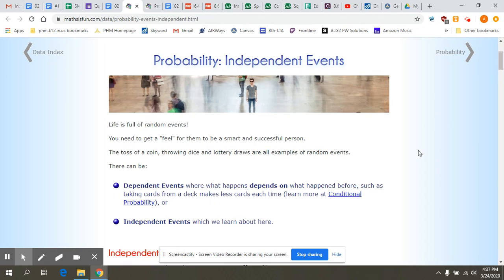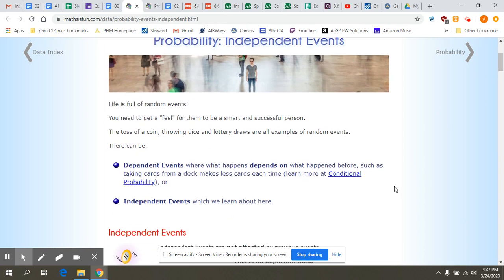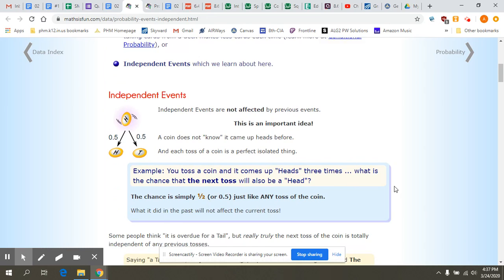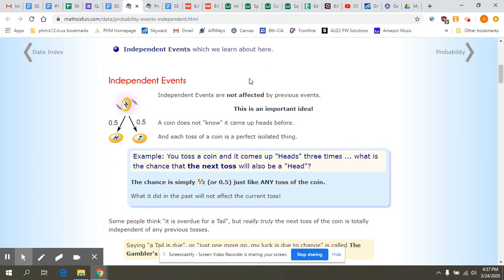An independent event, which is what I'm going to talk about right now, is not affected by previous events. And this is the important idea about independent events. A coin does not know if it came up heads before or not. So independent events do not depend on what came before. So that's why it's independent, because it doesn't depend on anything. When you flip a coin, you have a 50% chance at heads and a 50% chance at tails. And that's every time you flip that coin. It doesn't matter what came before. So that's this idea about an independent event.